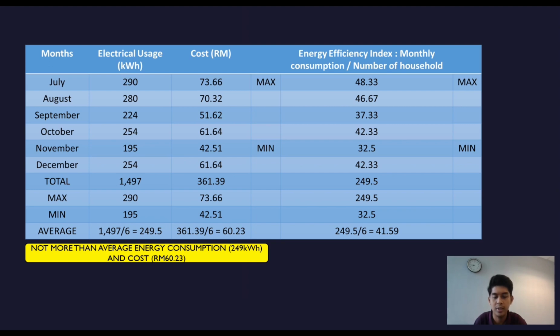their energy efficiency index. So how to calculate the EI is we need to divide the electrical usage for every month by the number of household members. So our household is 6 people, so we need to divide by 6, and then we get the value. For the calculation, the set target for energy consumption and cost must not be more than the total average for energy consumption and cost.